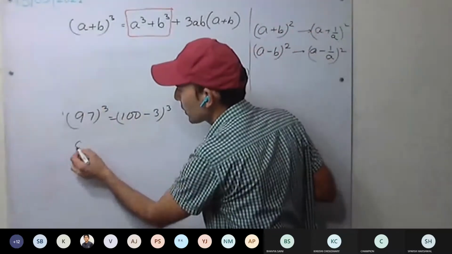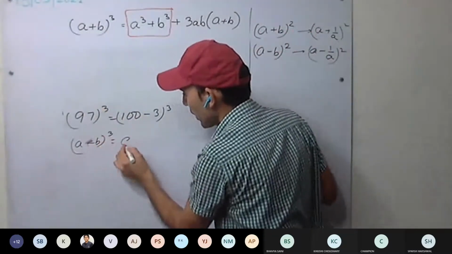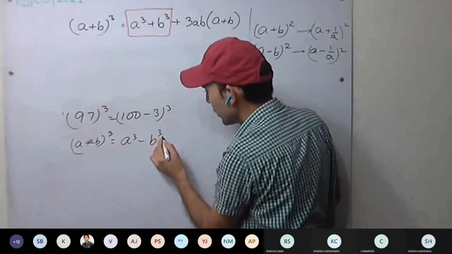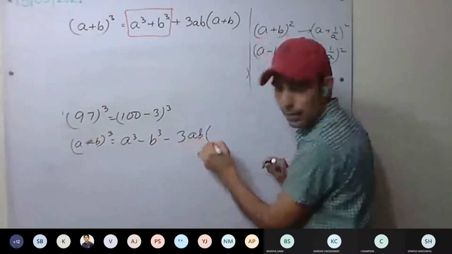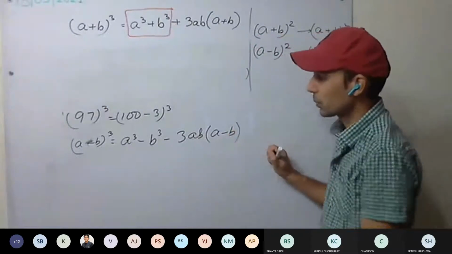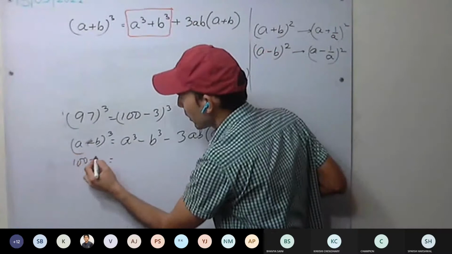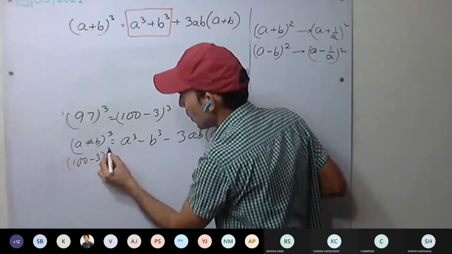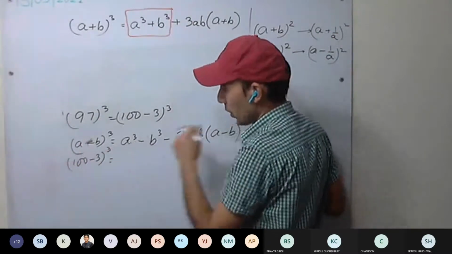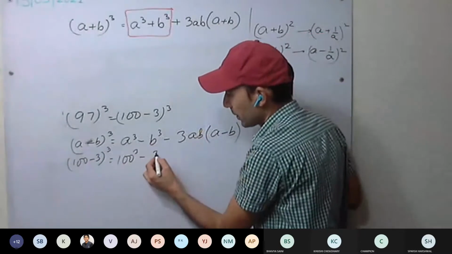What is the formula for A minus B the whole cube? A cube minus B cube minus 3AB into (A minus B). Just put it here. It will be 100 minus 3 whole cube. So A equals 100, B equals 3. You put it.